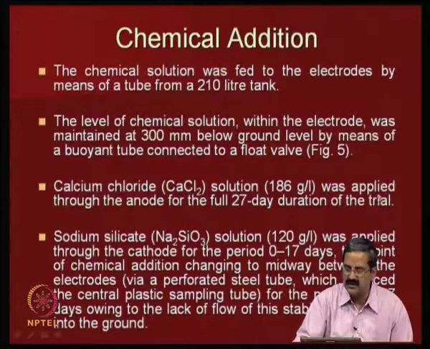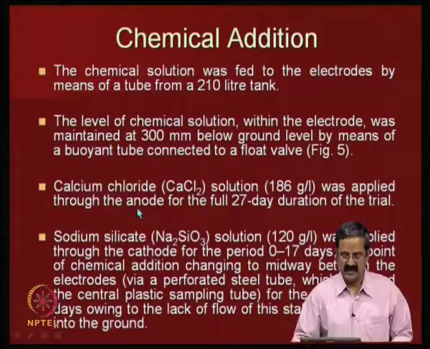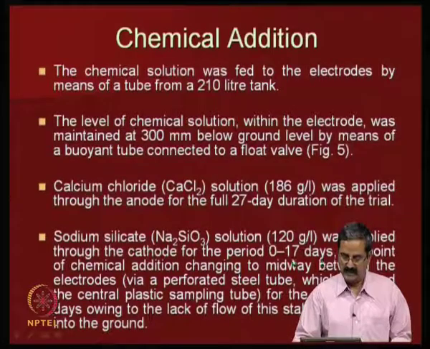Calcium chloride solution was applied to the anode for the full 27 day duration of the trial. Sodium silicate solution was also applied to the cathode. You can see that calcium chloride was at the anode. Then sodium silicate solution was applied at the cathode for a period of 17 days. The point of chemical addition changed to midway between electrodes.